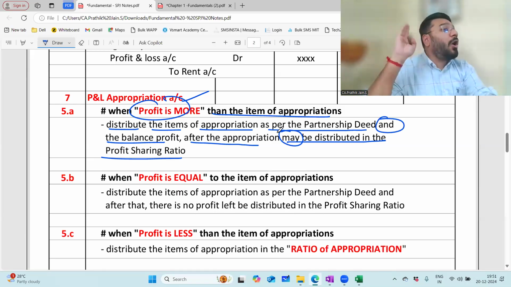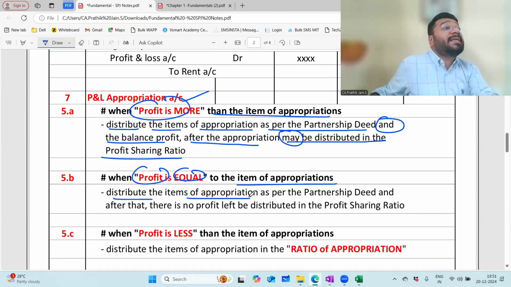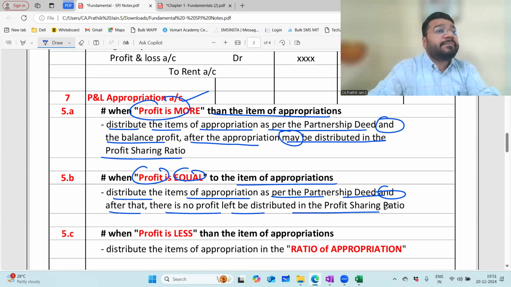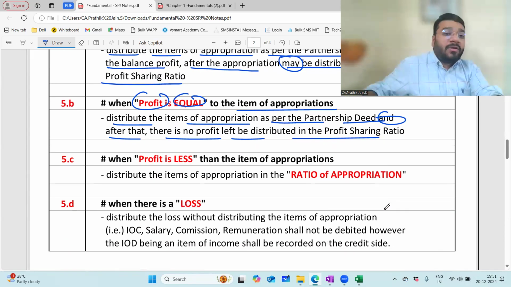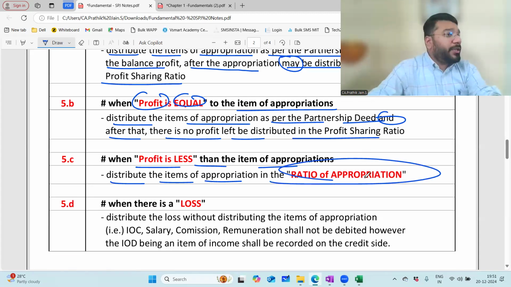May means what? Optional. When profit is equal to item of appropriation, distribute the item of appropriation, means expenditure side, as per the partnership deed, and after that there is no profit left to be distributed in the profit sharing ratio. Correct? When profit is less than item of appropriation, distribute the items of appropriation in the ratio of appropriation.